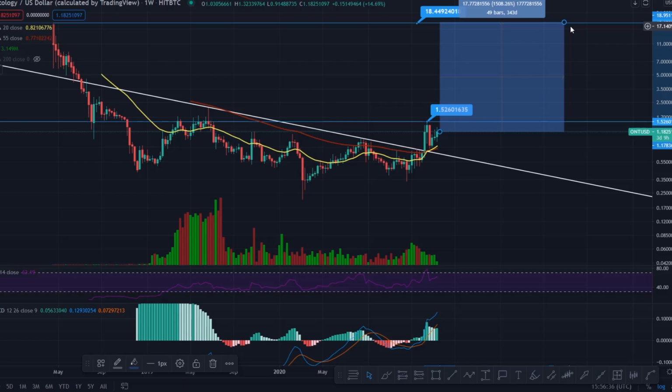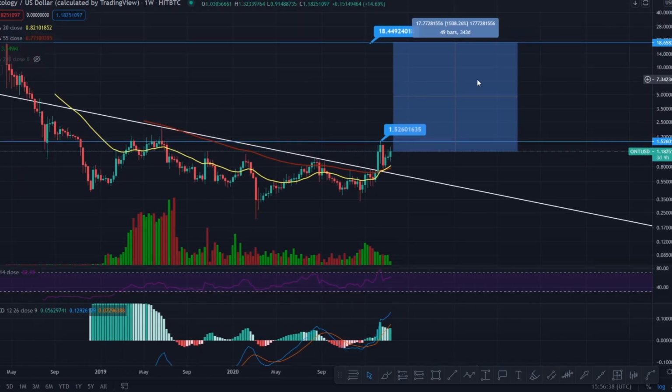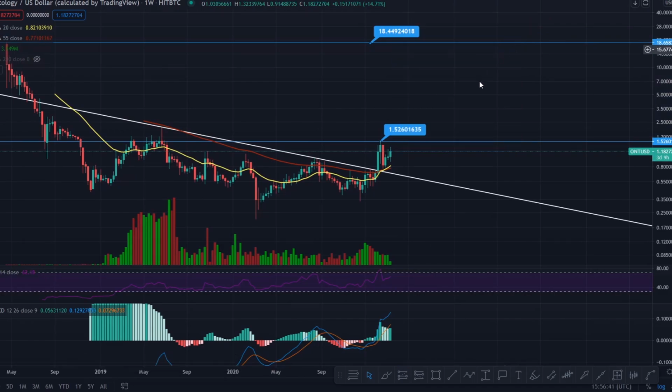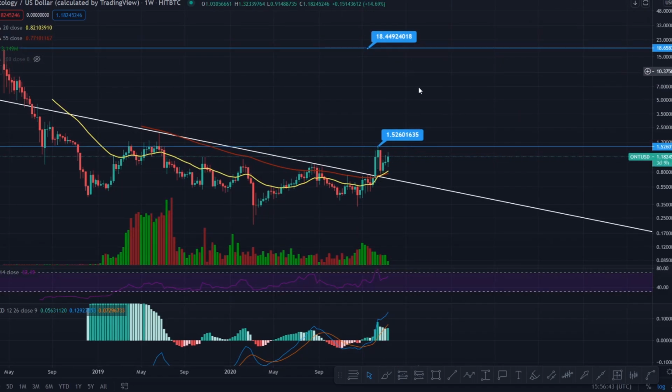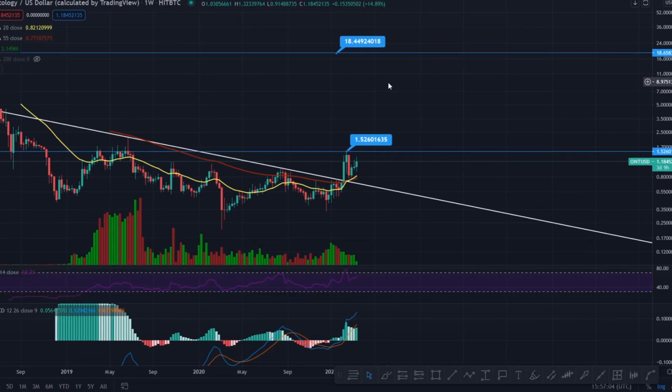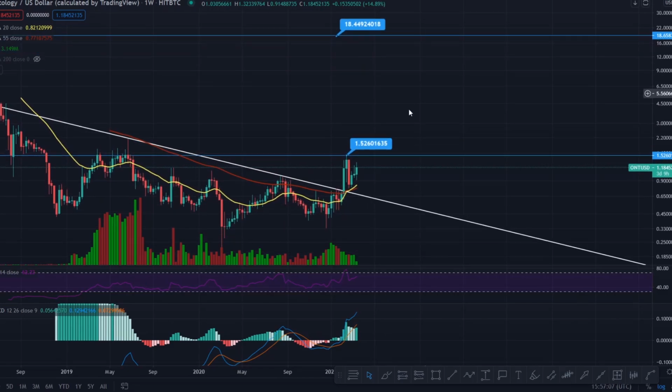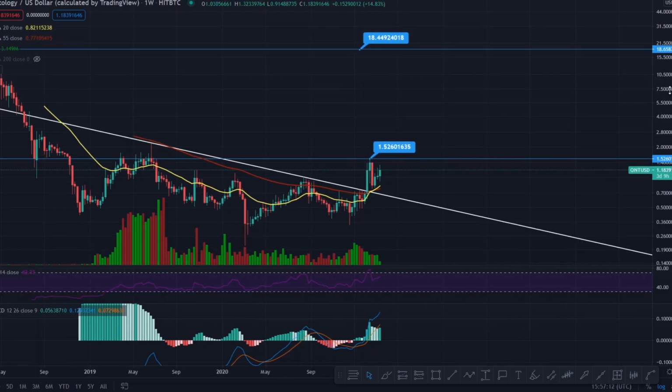Because we are in a bull market, what you're going to see over the next couple of months, guys, is staggered layers up for Ontology, and it's going to hit resistance as it creeps up. It's come out the gates, it's formed this cross on a weekly time frame. You can see how much power that gives something when it forms that bullish cross. It's had the back test of support on the EMAs, and it's moving up now parabolically, starting to form a parabolic curve. You are starting to see it in various projects across the board. They're breaking out and forming parabolic curves to retest and get to their previous all-time highs.